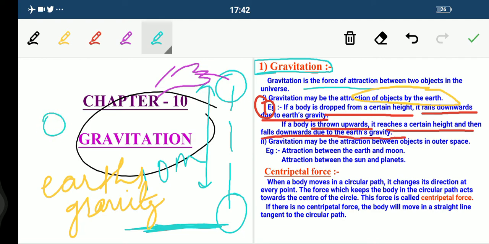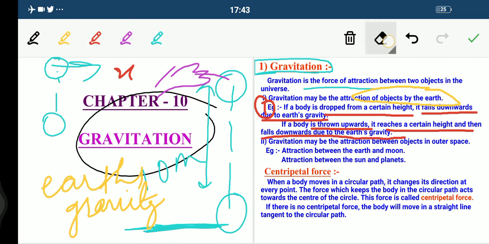Suppose this is a ball and I throw it upward, and it reaches a certain height, let's say x. Obviously after reaching that height, it falls downward. Why? Again due to the earth's gravity, because there is a gravitational force.